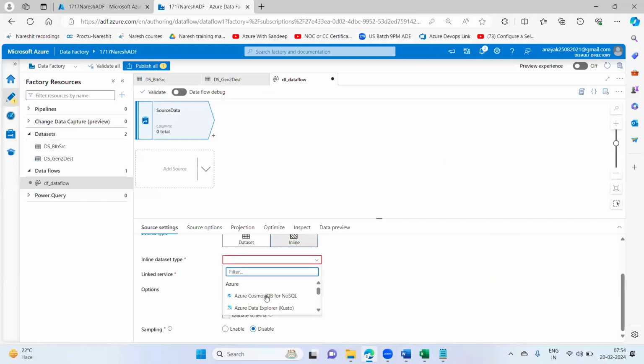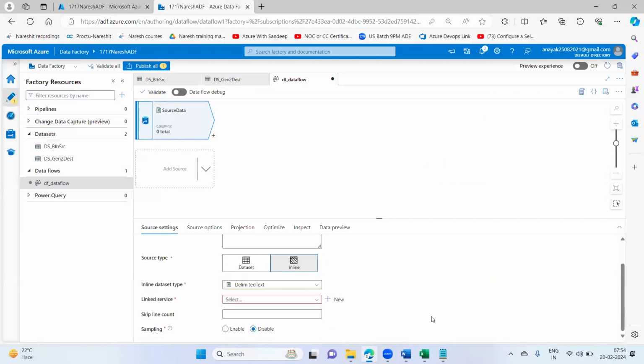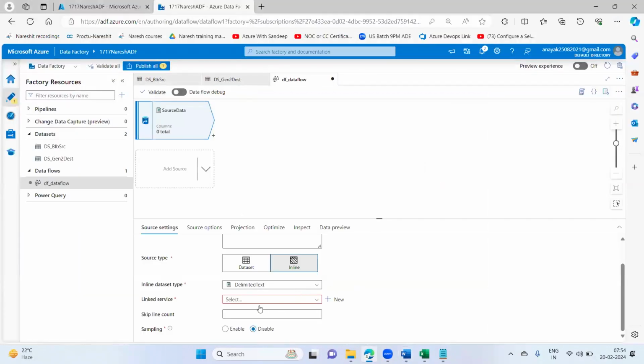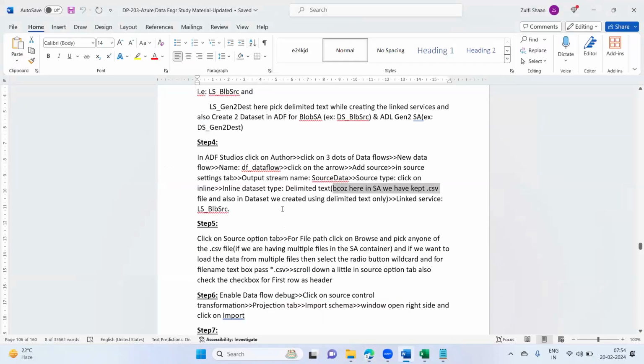Why? Because we have a file in our source system in CSV, and CSV files are delimited text. In the storage account we have kept the .csv file. Also, in the dataset we created using delimited text only. Linked service is ls blob source, correct, this is what we have given.